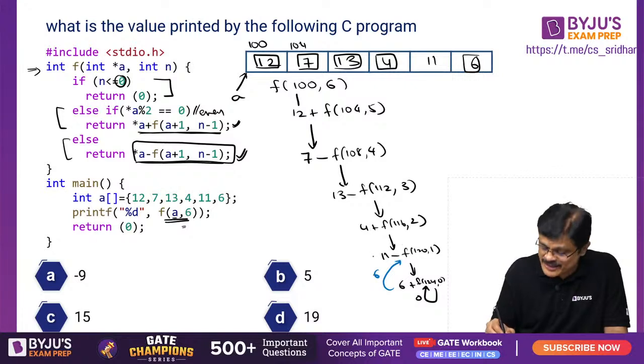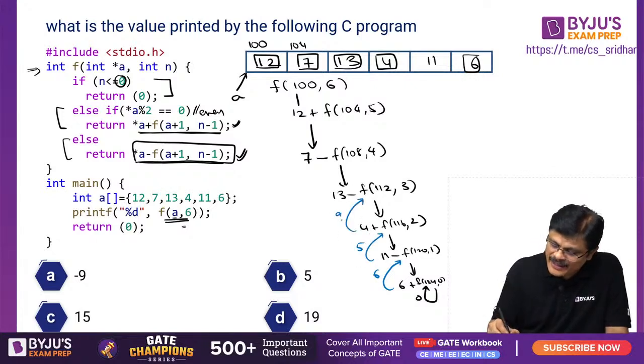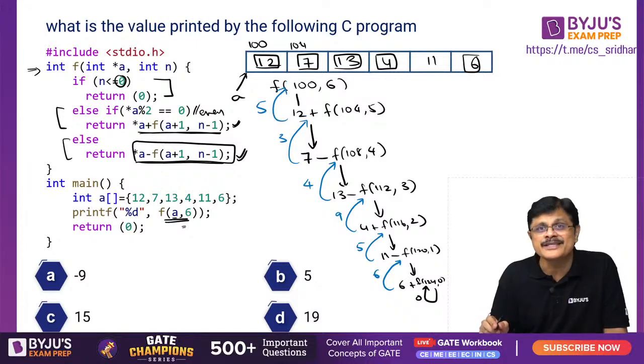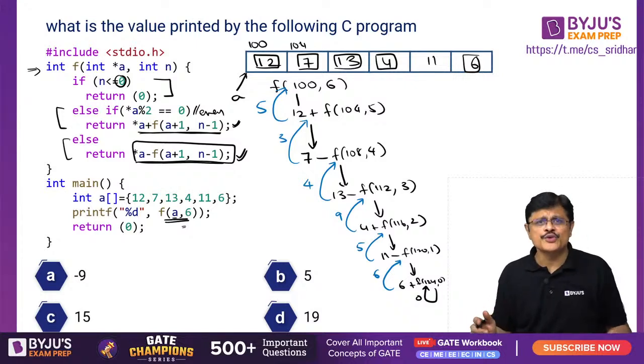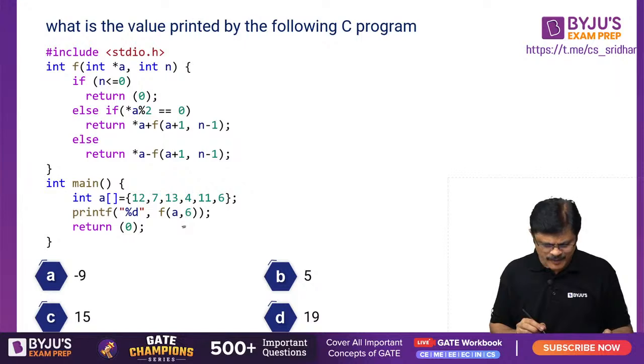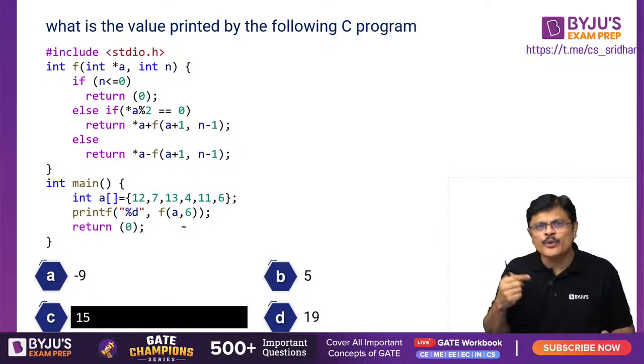Now 11 minus 6 means 5 is returned. Now 5 plus 4 is 9 returned. 13 minus 9 is 4 returned. 7 minus 4 is 3 returned, and 12 plus 3, that is 15, is returned. Is the idea clear? Yes or no? So this is the story. This is the answer for this problem. The correct answer is 15. Am I clear? Those who already know these topics, try to quickly answer the question.